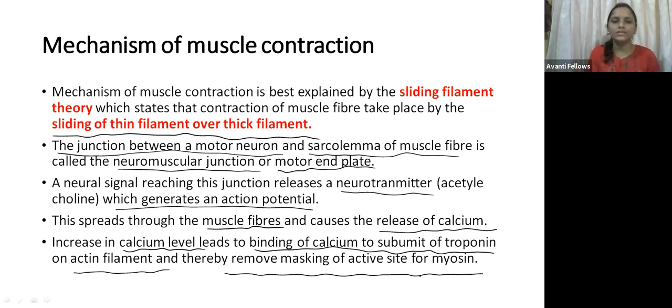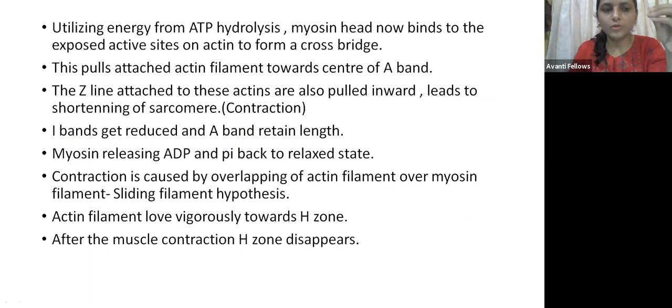I have told you, whenever the muscle is relaxed, troponin comes and binds to the tropomyosin, thereby hiding the binding site of the myosin on the actin. So what happens when the calcium ion concentration increases? This calcium ion removes the troponin, sliding it from the actin filament. Now the troponin is still there, but it no longer inhibits the binding site of the myosin on the actin.